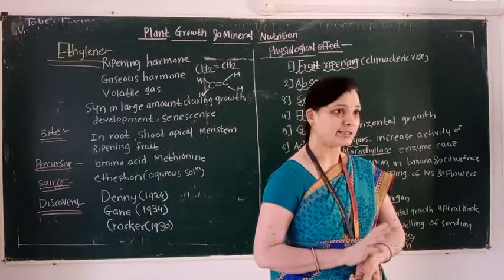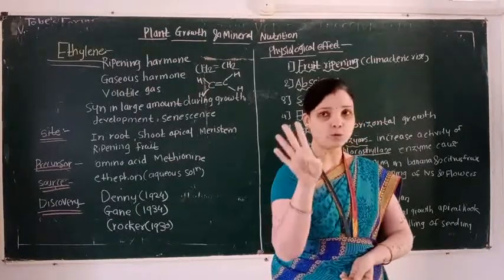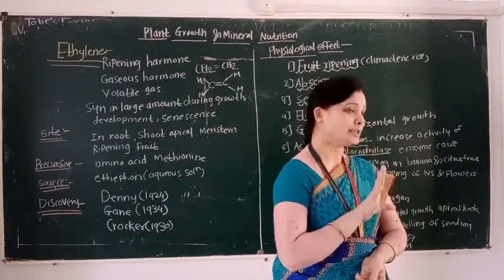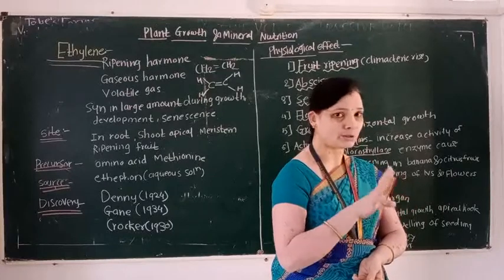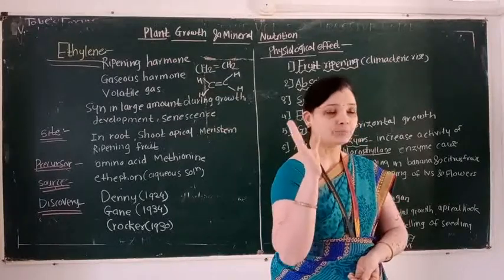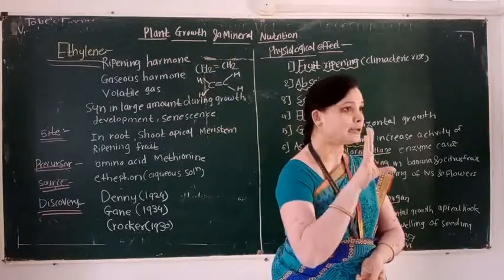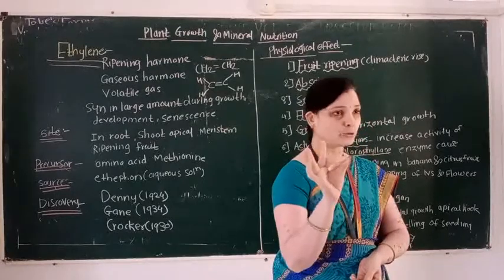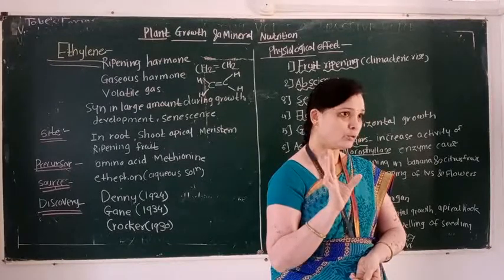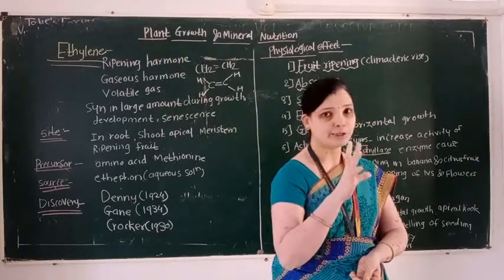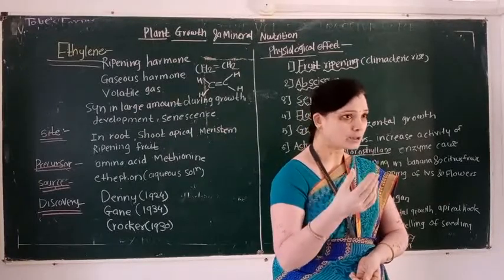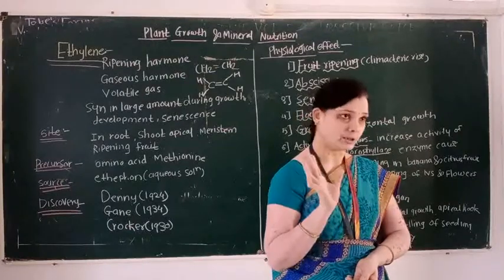So students, in this lecture we learn the fourth phytohormone. This phytohormone is known as ethylene. It acts in both roles, as a promoter as well as an inhibitor. In the next lecture we will learn the fifth phytohormone. This fifth phytohormone is known as abscisic acid. So watch this video carefully and learn the important terms related to ethylene.